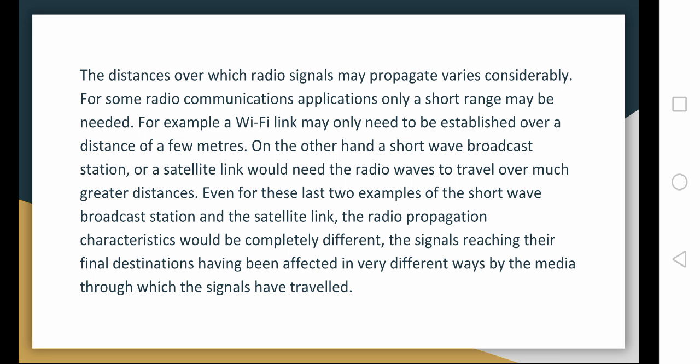On the other hand, a shortwave broadcast station or a satellite link would need the radio waves to travel over much greater distances. Even for these last two examples, the radio propagation characteristics would be completely different, the signals reaching their final destinations having been affected in very different ways by the media through which the signals have traveled.